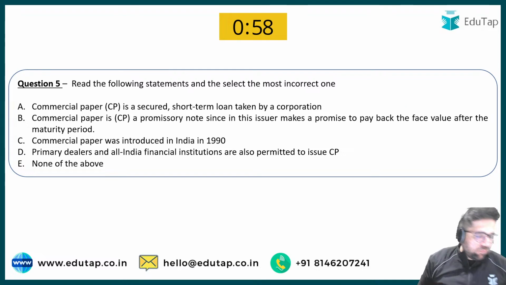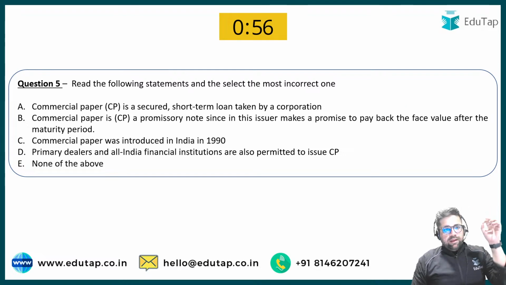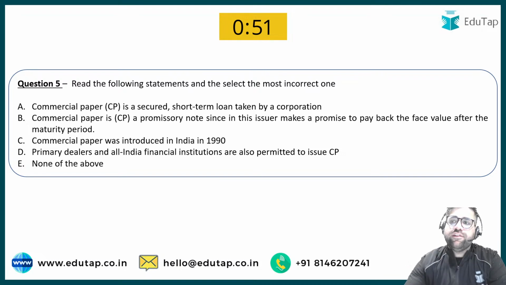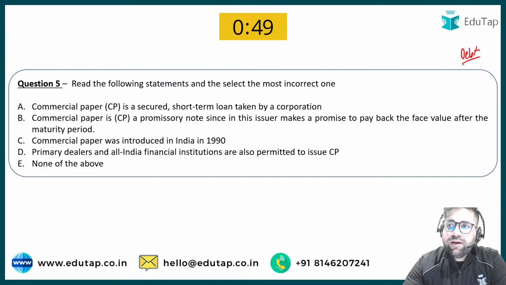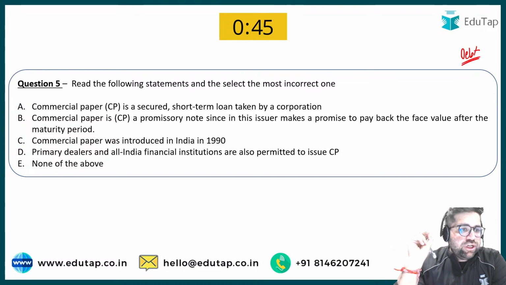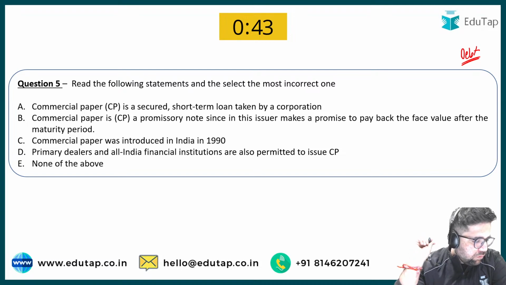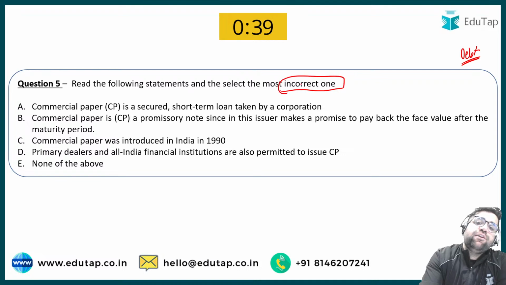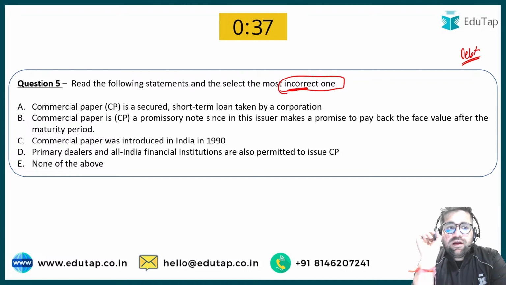Chalo. Question number 5. Read the following statements and then select the most incorrect one. Now this question has been taken from your debt market. Incorrect बोला है, ठीक है?